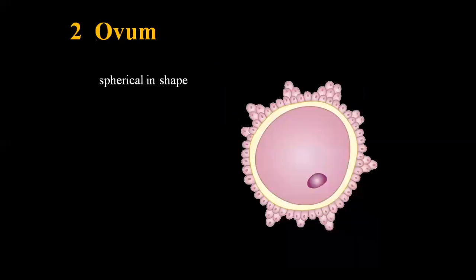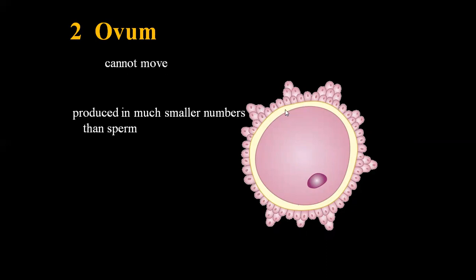Now, let me discuss the female gametes. The female gamete is called ovum. It's spherical in shape and is surrounded by specialized cells for their maturation. Those specialized cells are called follicle cells, right? It's produced in small numbers compared to sperm. So only one ovum is normally produced within the female, meaning only one ovum matures and is released to the oviduct per month from the female ovary. It's surrounded by follicle cells for maturation.